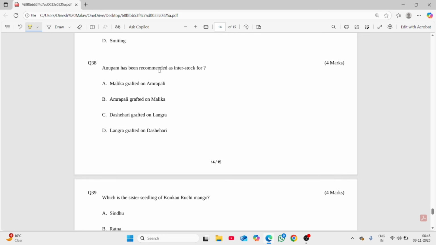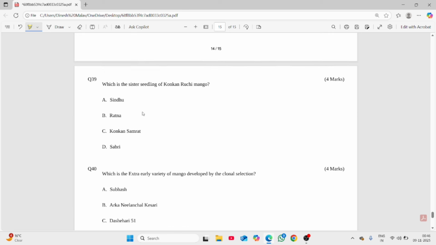Anupam has been recommended as an interstock, with Mallika grafted on Amrapali. No, Amrapali should be grafted on Mallika, and Anupam is used as rootstock. So option B is correct.